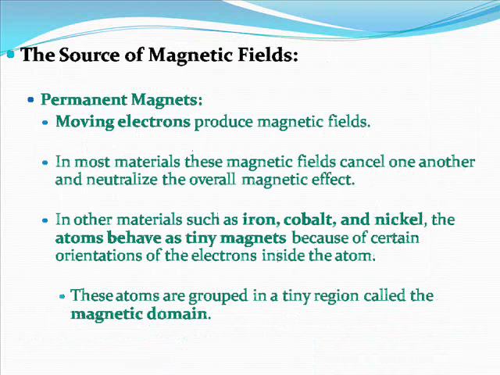The sources of magnetic fields are permanent magnets and moving electrons. In most materials these magnetic fields cancel one another and neutralize the overall magnetic effect. In other materials such as iron, cobalt, and nickel, the atoms behave as tiny magnets because of certain orientations of the electrons inside the atom. These atoms are grouped in a tiny region called the magnetic domain.